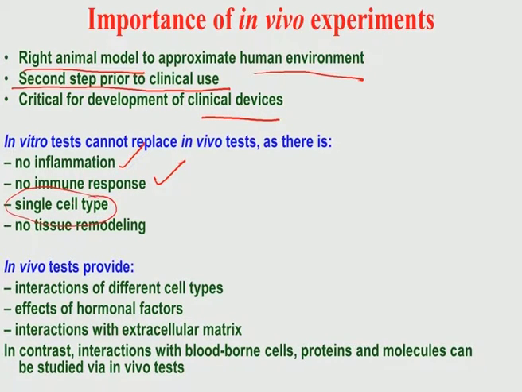As I said, unless you do co-culture you cannot grow two different types of cells in a single in vitro experiment on a material. And fourth, no tissue remodeling can be assessed in vitro. Therefore, in vivo tests are crucial and provide interactions of different cell types. It also allows you to understand the effect of hormonal factors, and the effect of extracellular matrix.